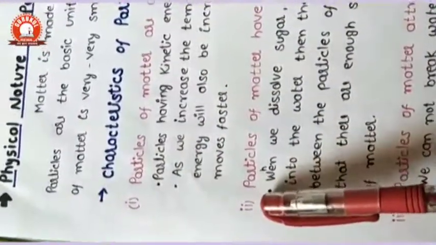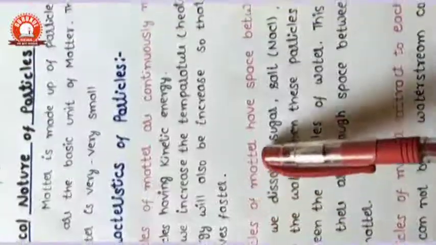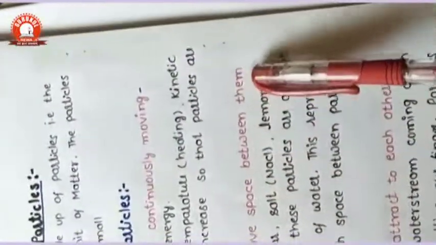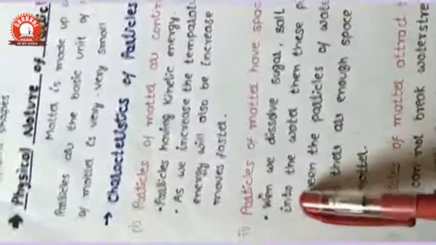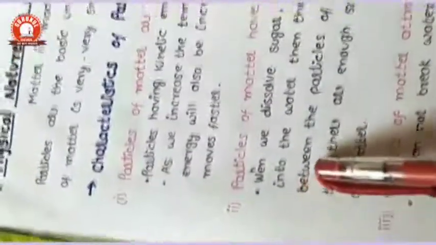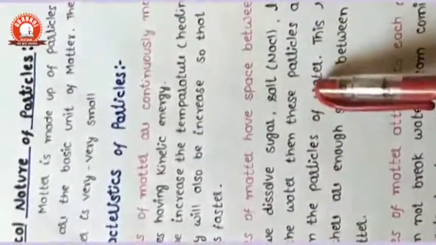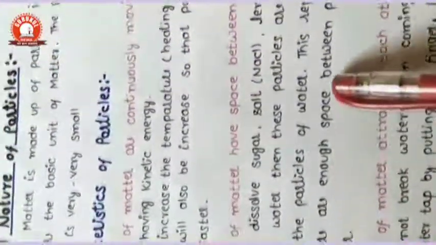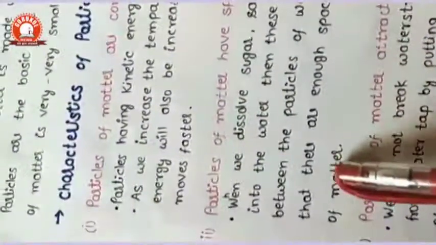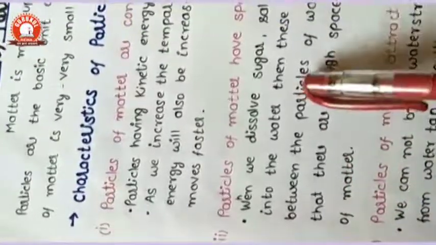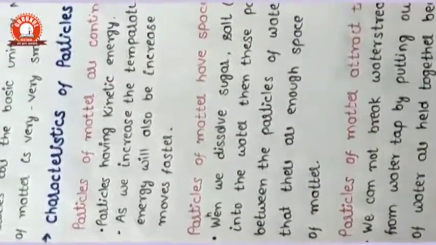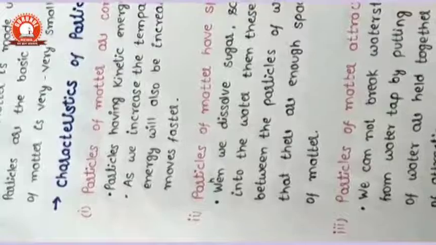And if we see the second part, that is, the particles of matter have space between them. We discussed that if we have sugar, salt or lemon, anything dissolved in water, then these particles are arranged between the particles of the water. This represents that there is enough space between the particles of matter. Correct? It is a general point, and it was also discussed just before.